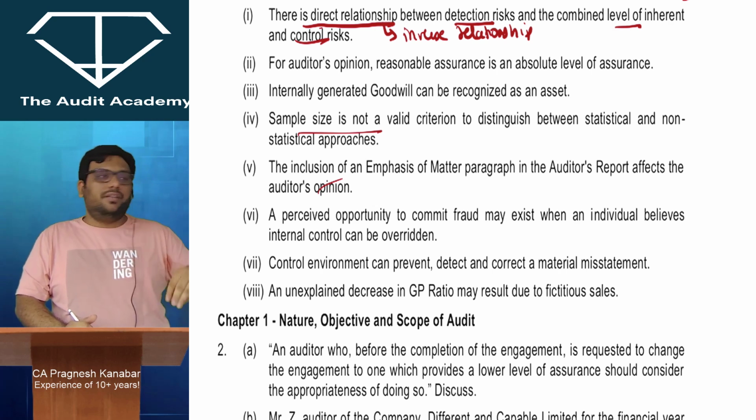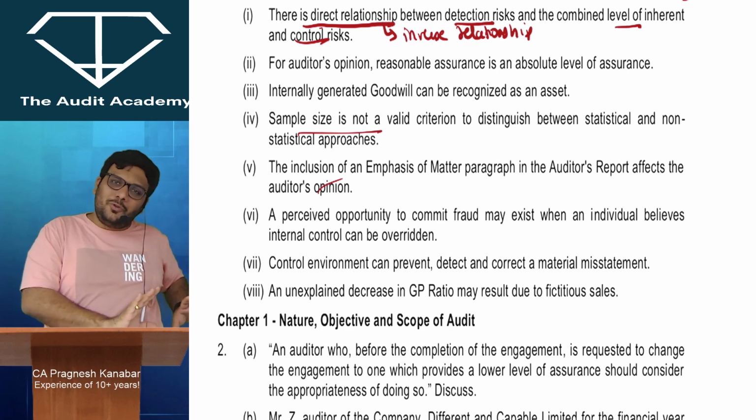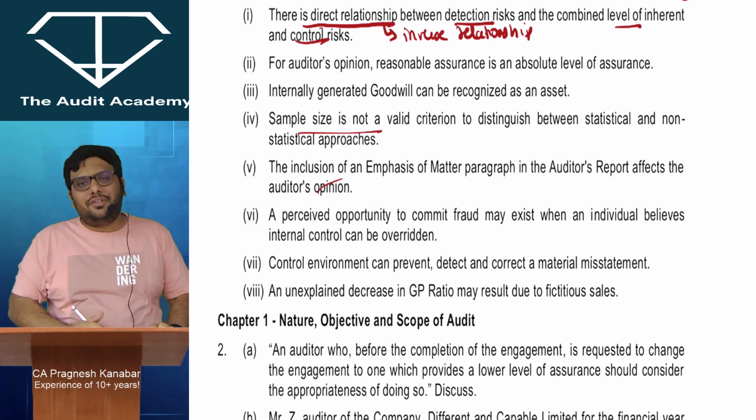Like in Reliance Industries Limited, let us say there is some legal case, but they have shown it properly in the notes to accounts. I still want to highlight it. I will use an emphasis of matter paragraph.